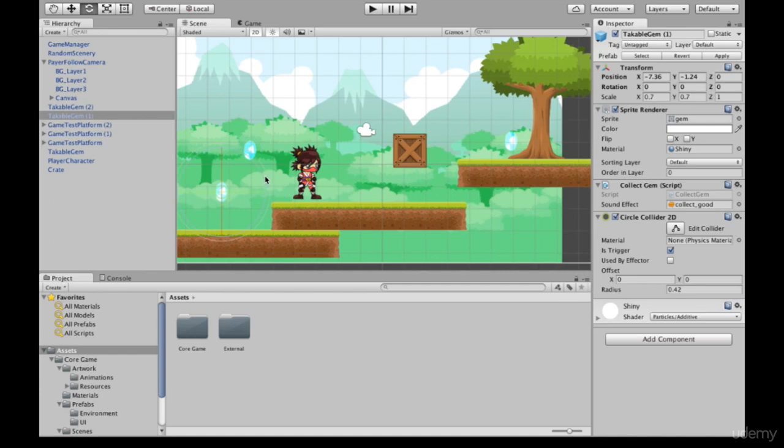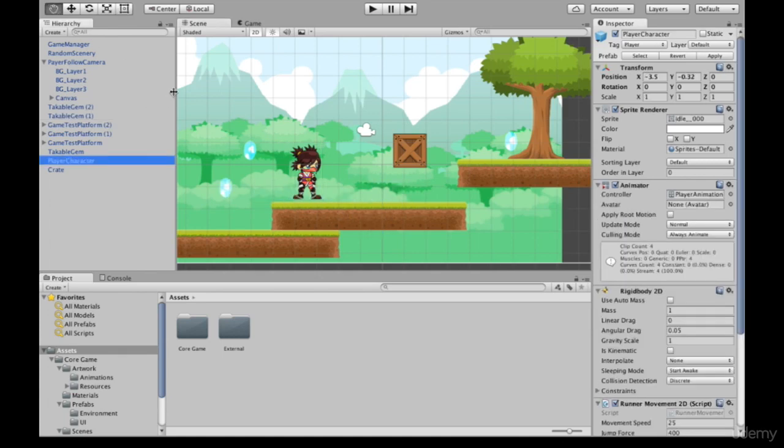The tool next to it is a rotation tool if you want to rotate the object. The one next to that is a scaling tool if you want to make it bigger or smaller. And then there's a simple transform tool, so you can grab one of these corners and move the object around the scene. Or if you hold down V, you can grab a specific corner and snap it to another object. Okay, so that's those tools.